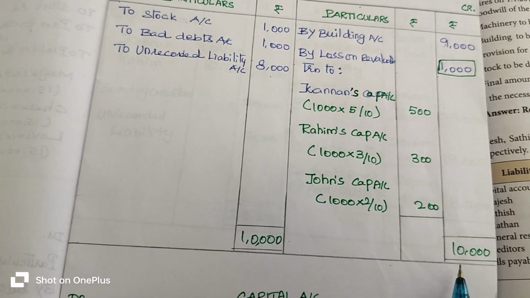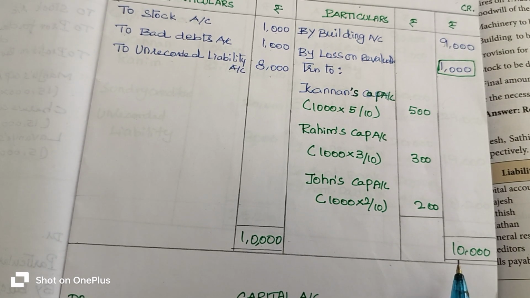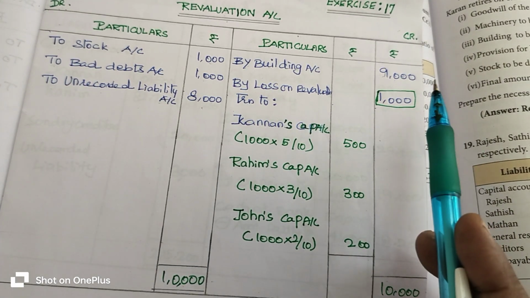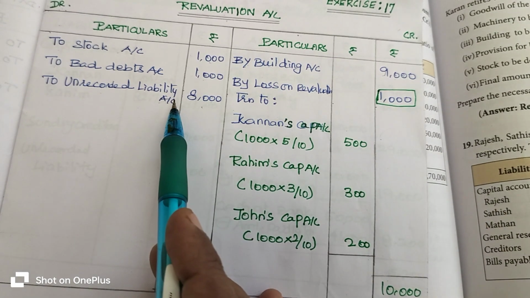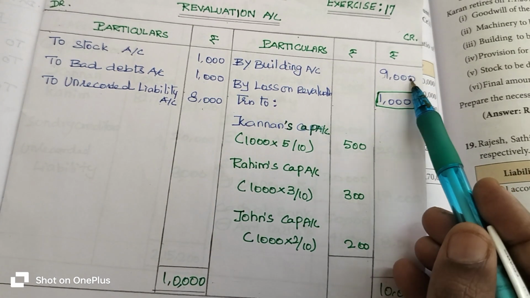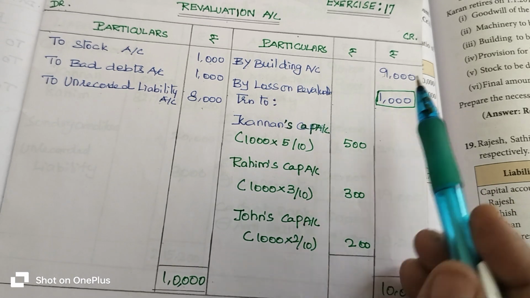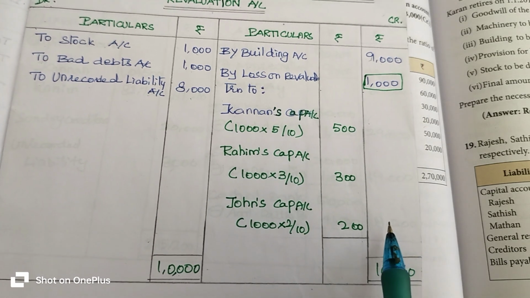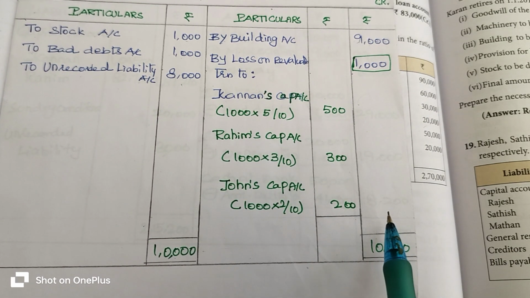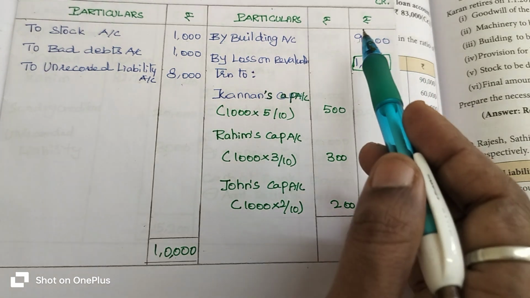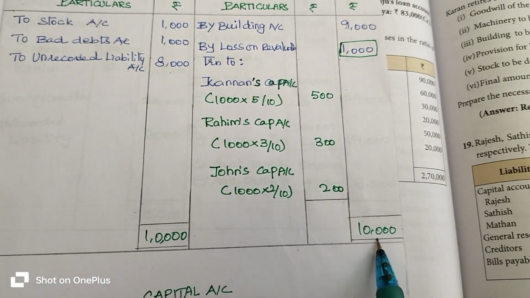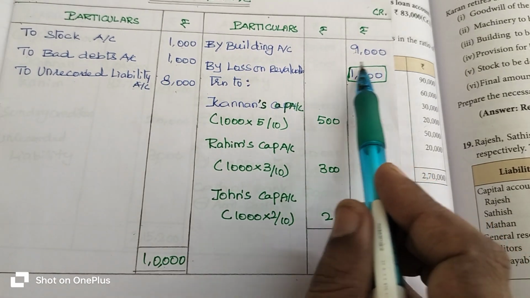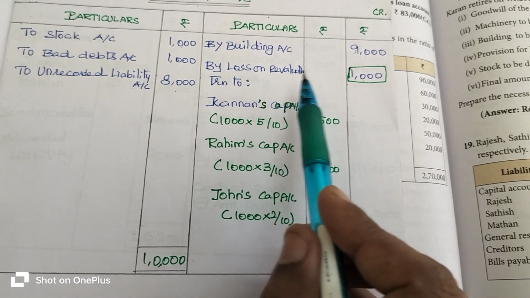Okay. So now what do we have to do? We have to find out the lesser side value. Okay, the difference. Which side has the lesser value? Credit side. If the debit side has the higher value, of course the credit side has the lesser value, right? So if the debit side is the total, you will get the credit side loss on revaluation account. How much loss do you get? We have to subtract that 9,000 lesser value from the 10,000 rupees. You will get 1,000 rupees, which is called loss on revaluation account.